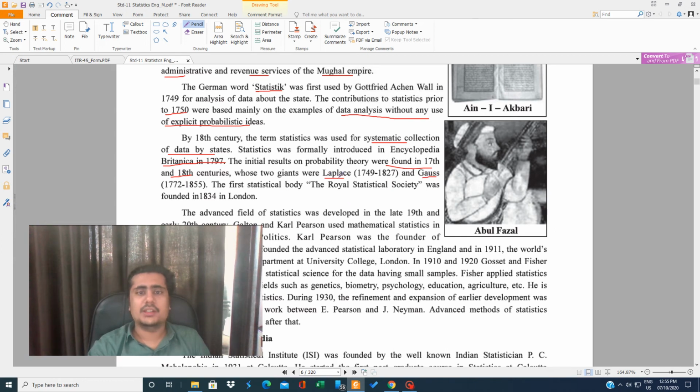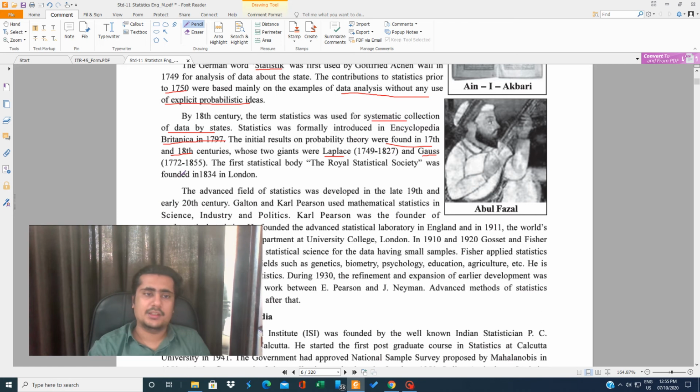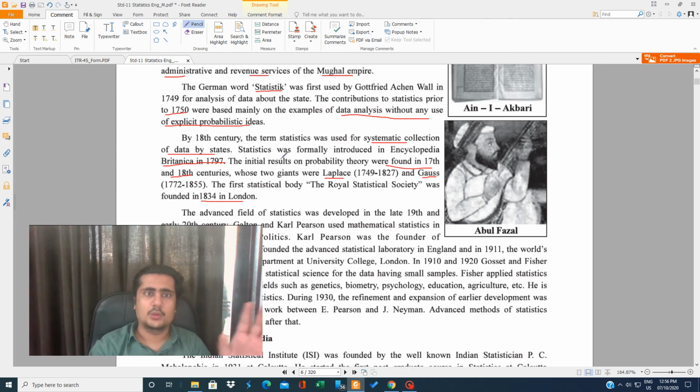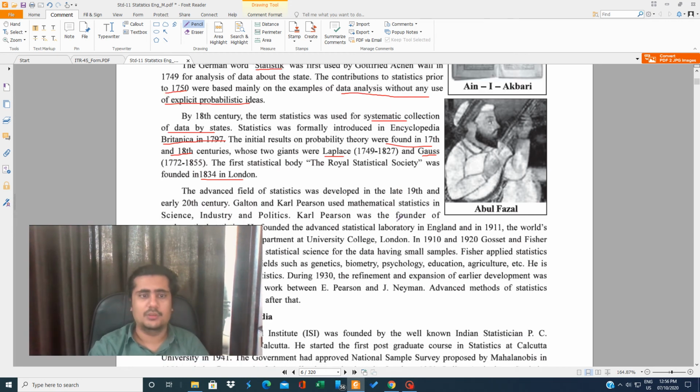The first statistical body, the Royal Statistical Society, was founded in 1834 in London. One or two line questions will be asked from this kind of paragraph, such as who first introduced it, who gave the initial probability theory, from which year statistics was framed, or who first used these statistics. Questions like that can be formed.